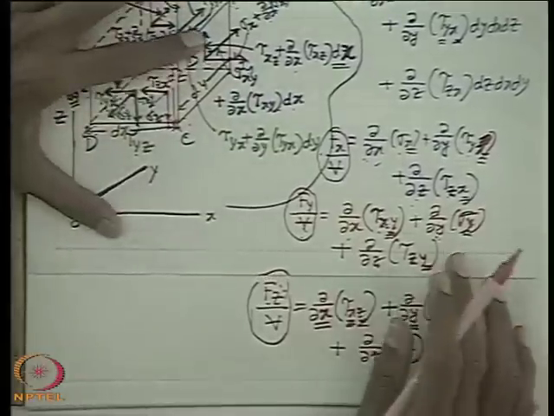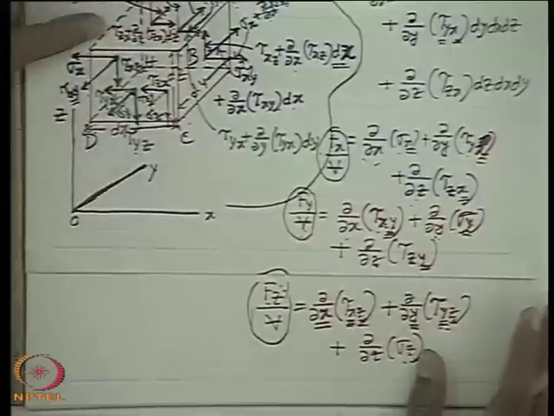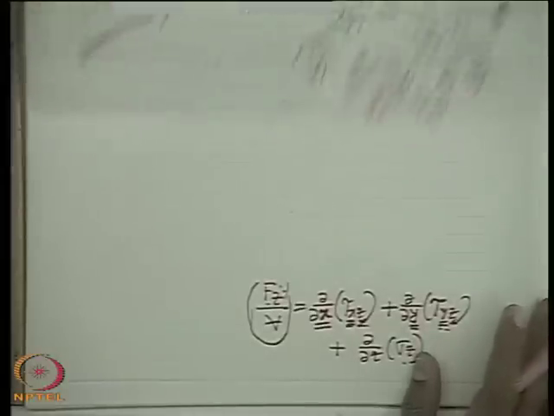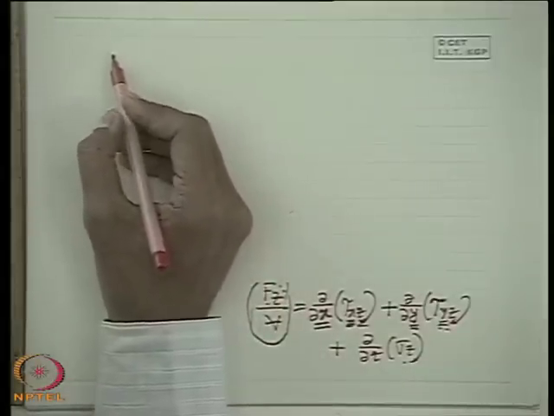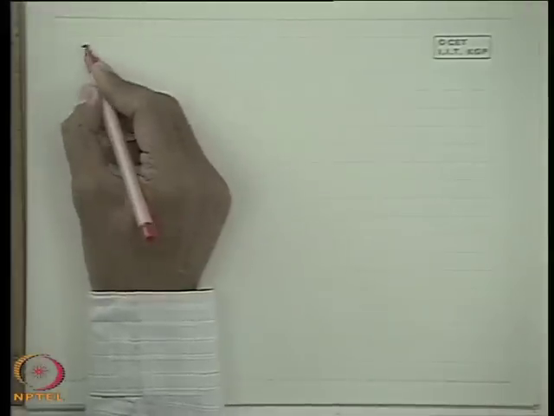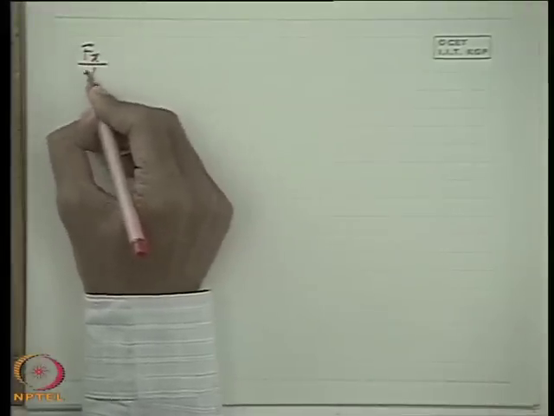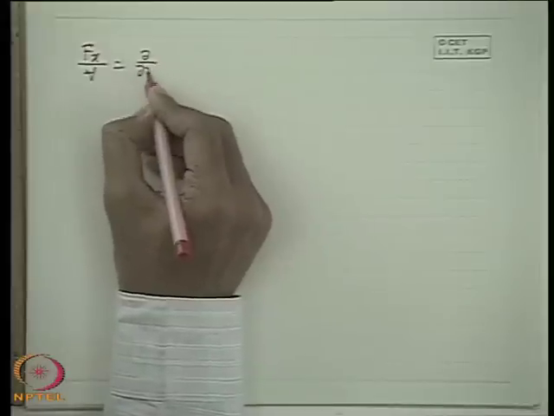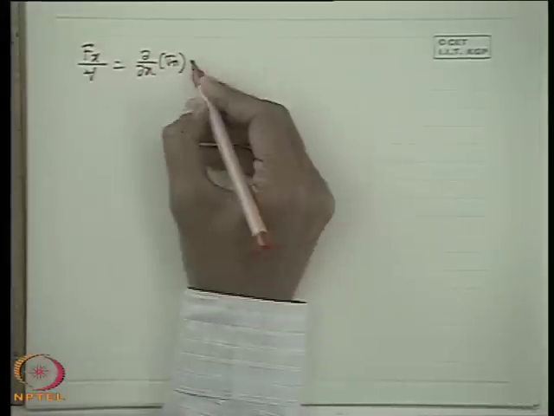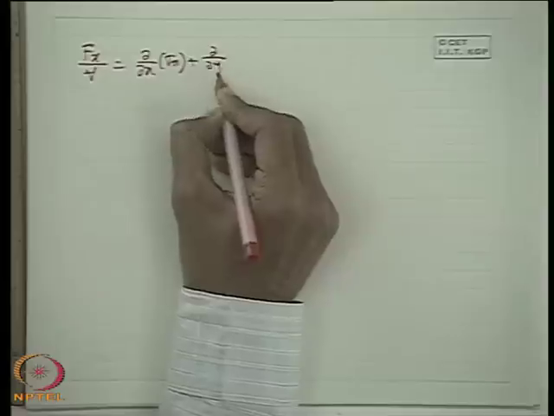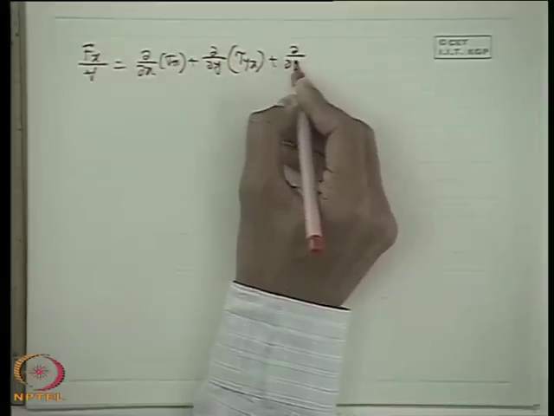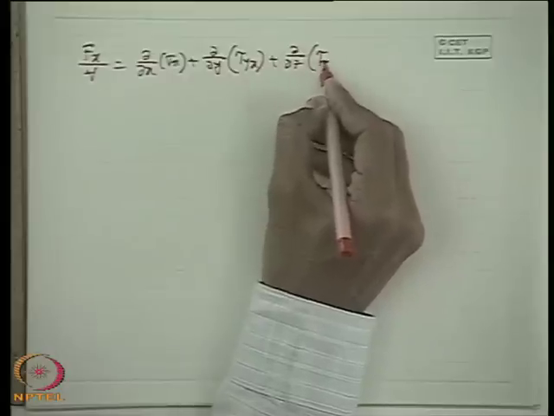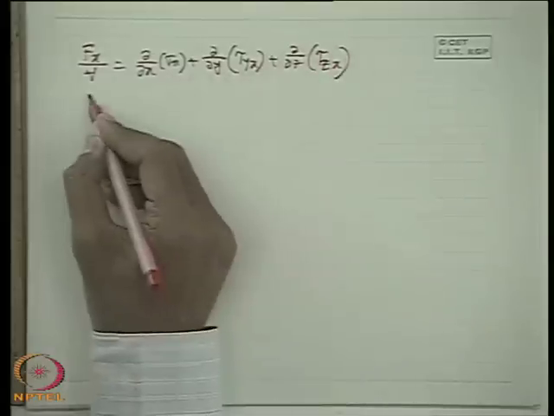You know that you can prove another thing. Okay, before that I just tell you that with this in mind, we see that there are three quantities. Again let me write this. So Fx per unit volume is del x of sigma x, plus del y of tau yx, plus del z of tau zx. So all x direction force.